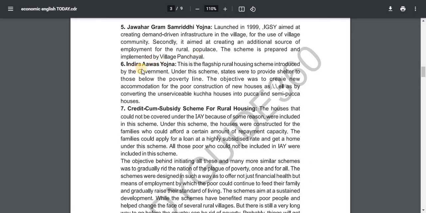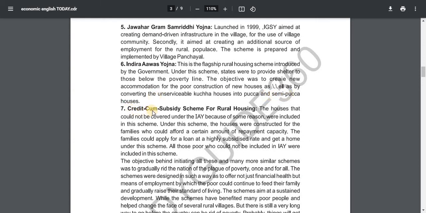6. Indira Awas Yojana. This is the flagship rural housing scheme introduced by the government. Under this scheme, the states were to provide shelter to those below the poverty line. The objective was to create new accommodation for the poor, through construction of new houses as well as by converting unserviceable Kucha houses to Pakka and semi-Pakka houses.